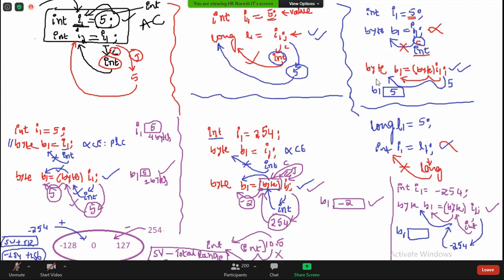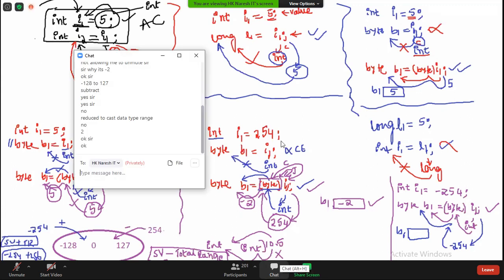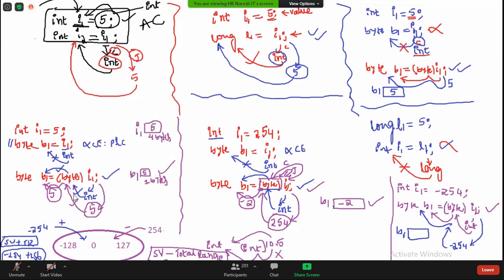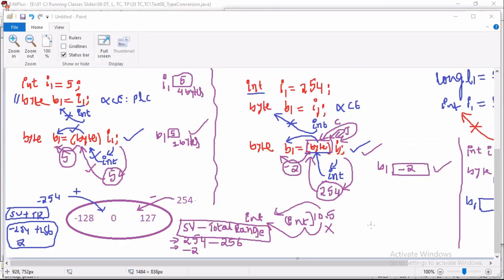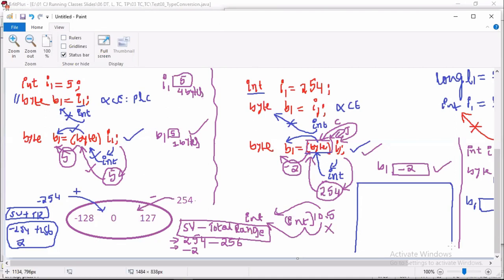Okay, all people understand the conversion test cases 1, 2, 3. If the value is in the range of the cast operator, the value will come as it is. If the value is not in the range of the cast operator, the value decreases. For that we have two formulas, the positive number formula and the negative number formula. Now I will give you one more test case, expecting all of you to work it out yourselves and tell me.